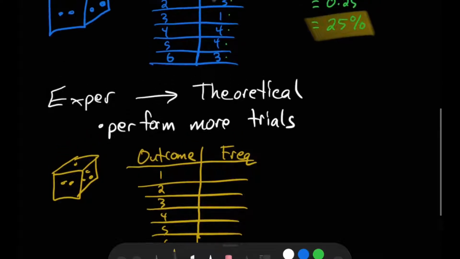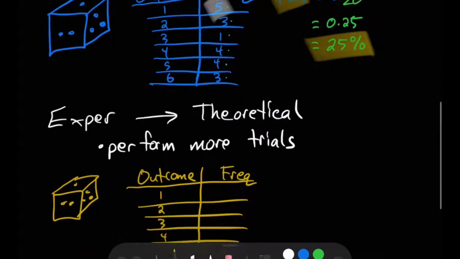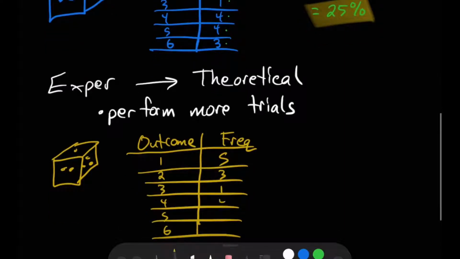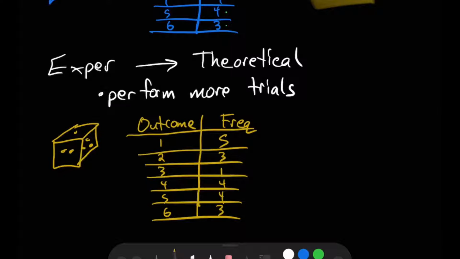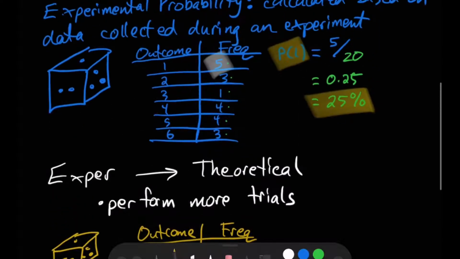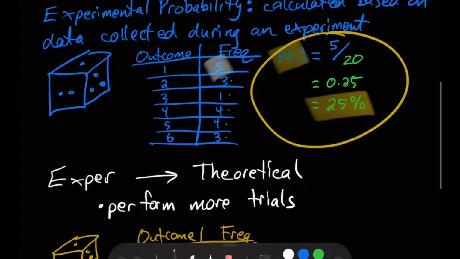And we record the frequency, how often each outcome occurred. So 5, 3, 1, 4, 4, 3. I can represent this with a chart, and this tells us something. We can pretty quickly see that the 5 was the most likely outcome and the 1 was the lowest outcome. I could separately calculate the experimental probability for each possible outcome of rolling a 1 or a 2 or a 3 and so on, just like I did up here.